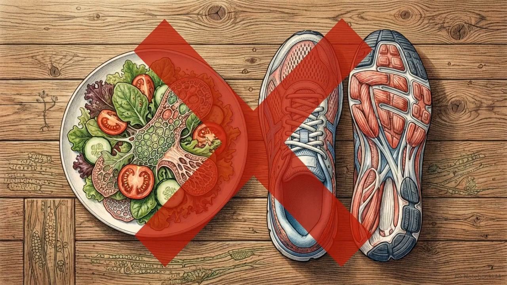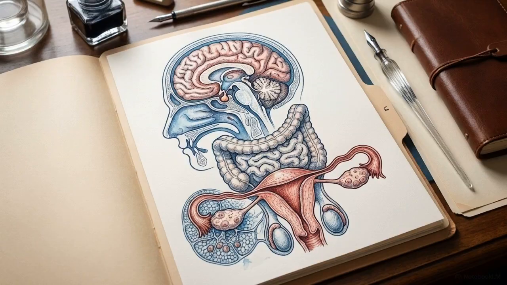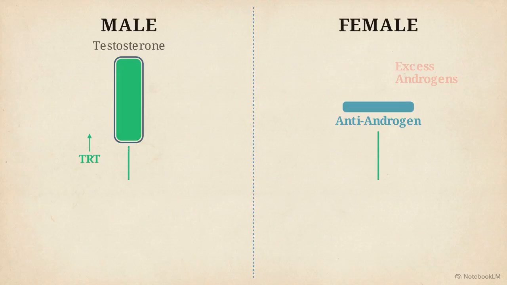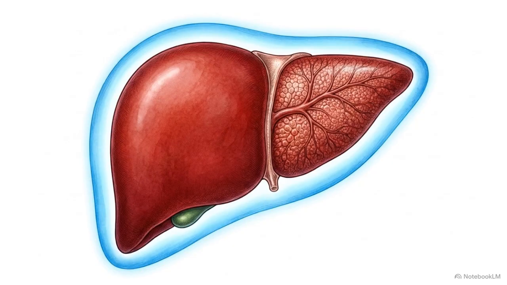Standard dietary and lifestyle interventions frequently fail these specific patient cohorts because caloric restriction alone cannot rebuild the underlying hormonal architecture. Effective management of steatotic liver disease demands an endocrinological strategy. Whether utilizing testosterone replacement in men or anti-androgen therapies in women, resolving the sex-steroid axis is mandatory to save the liver.